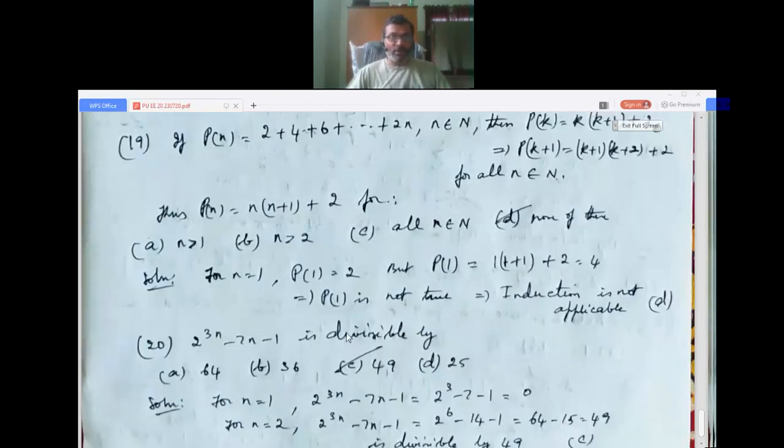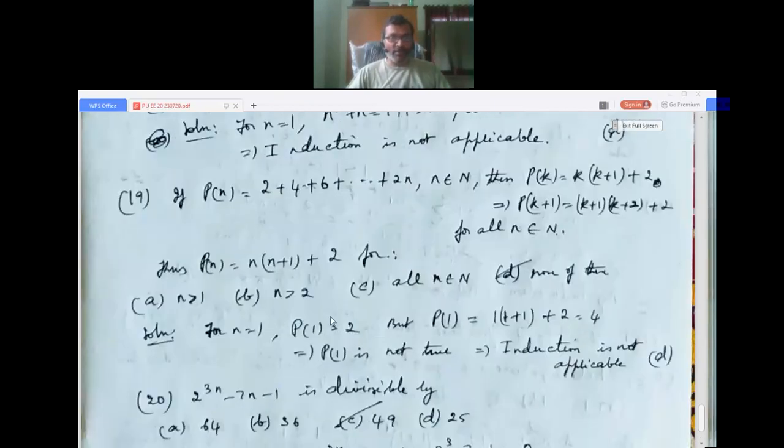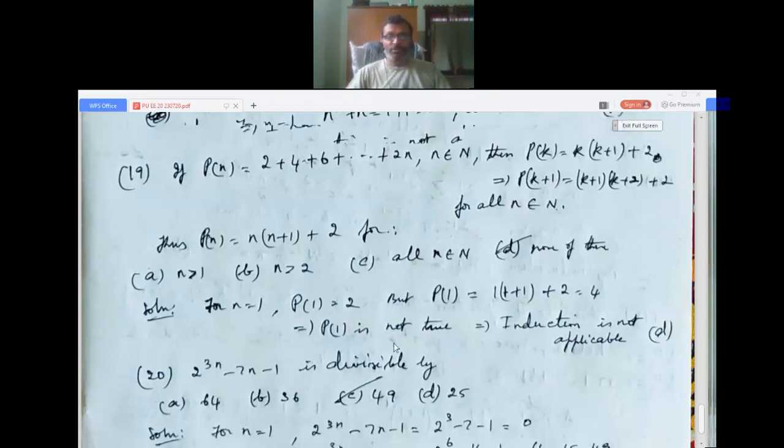For n equals 1, we get P of 1 is 2 here, the first term. But by the formula, P of 1 is 1 into 1 plus 1 plus 2, that is 2 plus 2, 4. They are not equal. So P of 1 is not true. Therefore, induction is not applicable. So it is option D.